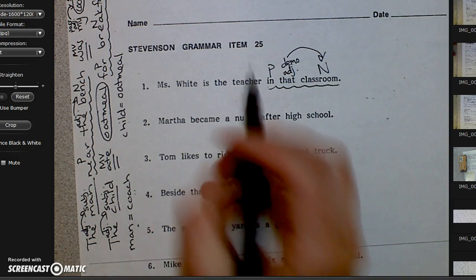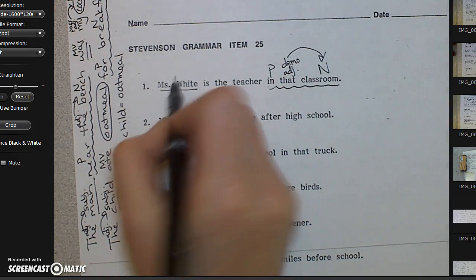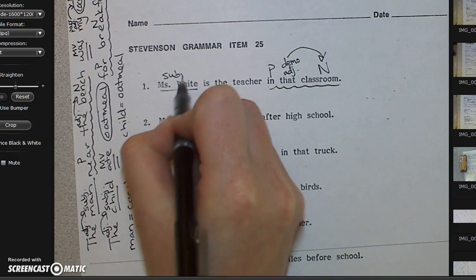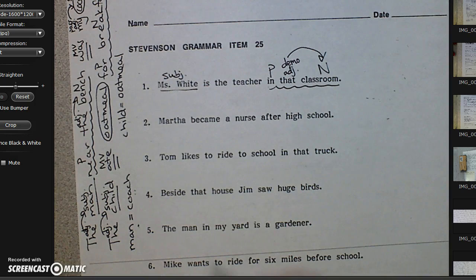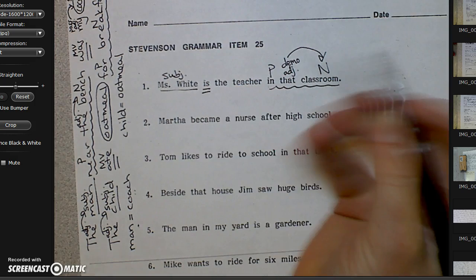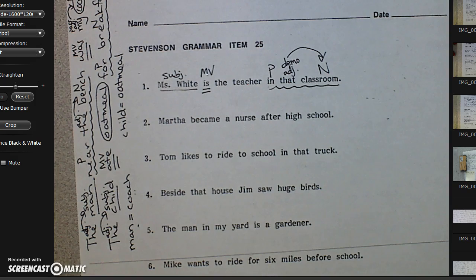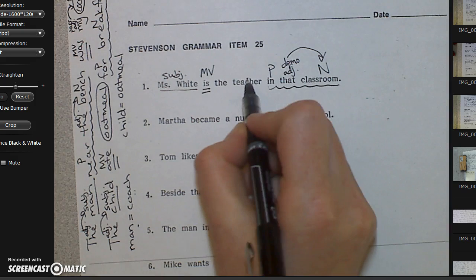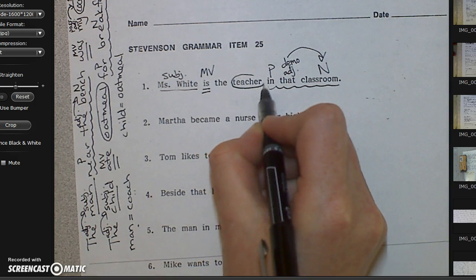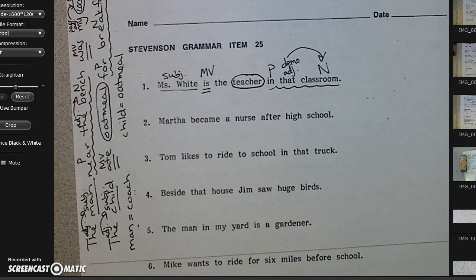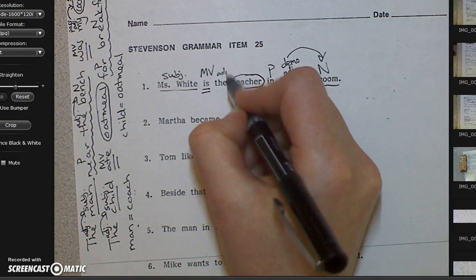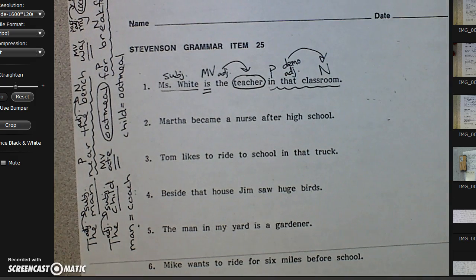Who or what is doing the action? That is Miss White. She is my subject. What is Miss White doing? Miss White is. That is my main verb. Okay, anything left over? Do I see a noun? I sure do. A teacher is a person. Circle teacher. That's my complement. Don't forget your adjective though. What I want to know is, is it a subject complement?